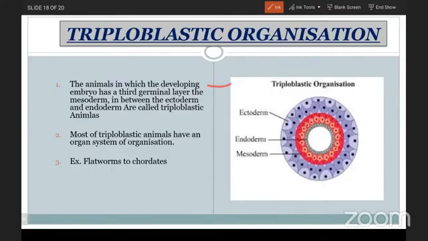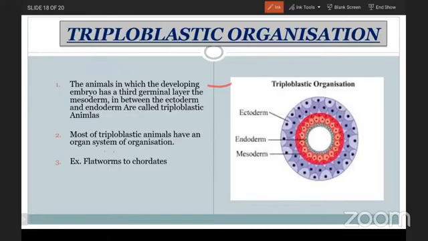Most of the triploblastic animals have an organ system level of organization. Why are we able to say such a thing? Due to the presence of mesoderm, most of the organs are produced from the mesoderm itself. That is the reason triploblastic animals, the organisms consisting of three germinal layers, have the organ system level of organization.